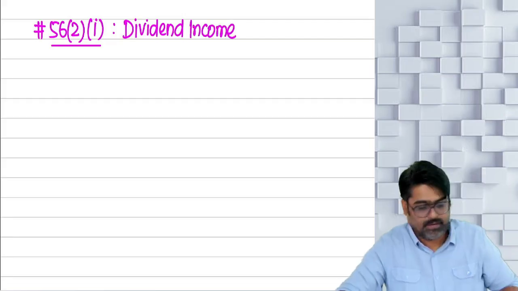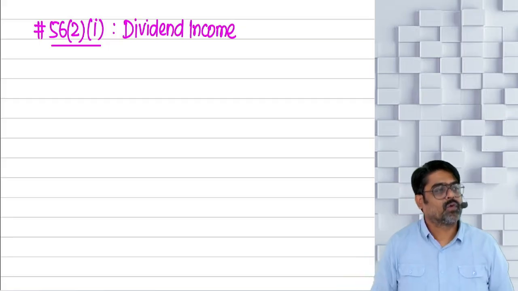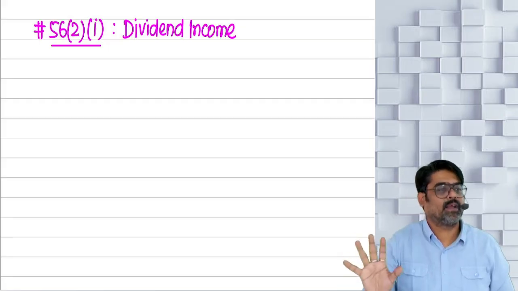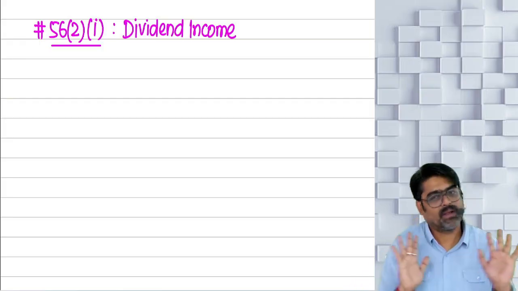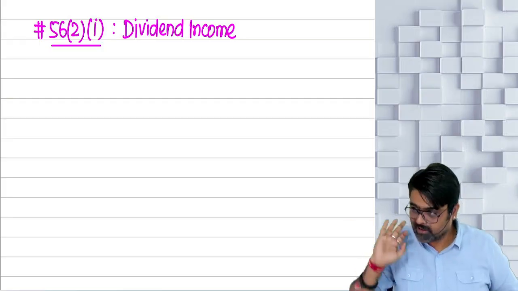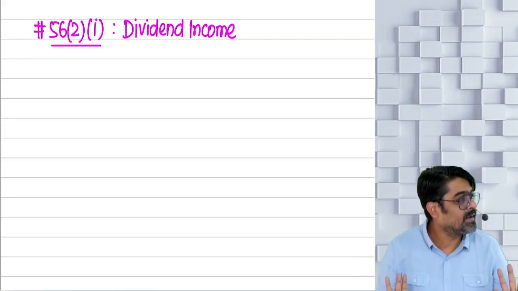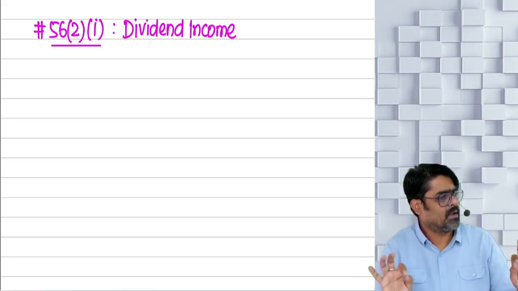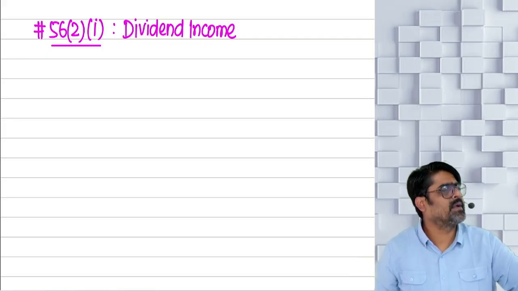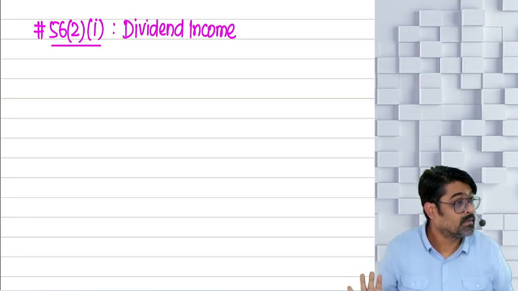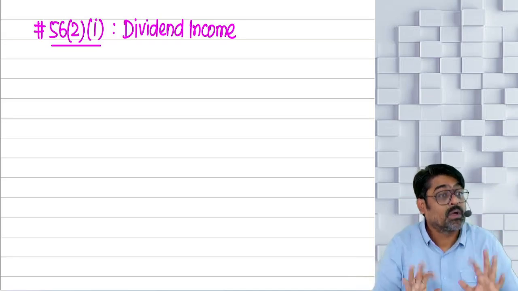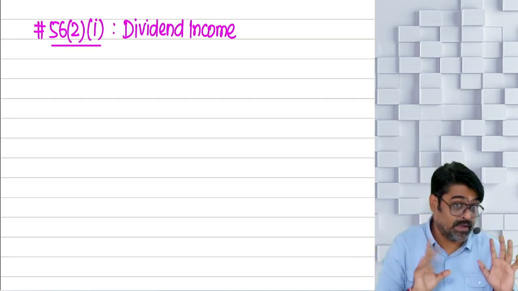Now see, you can see very simply that they are saying if you see dividend income, charge under the head IFOS. Simple, no? Anything else? Extra information given? Simple. Dividend you charge under which head? Dividend will not go to any other head. Dividend will always come to the IFOS head.